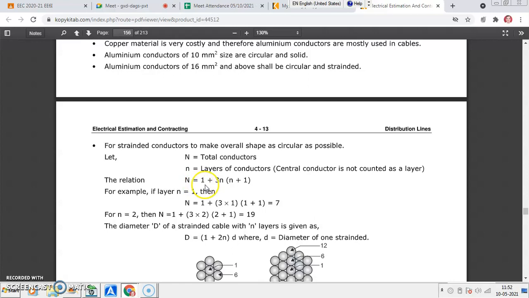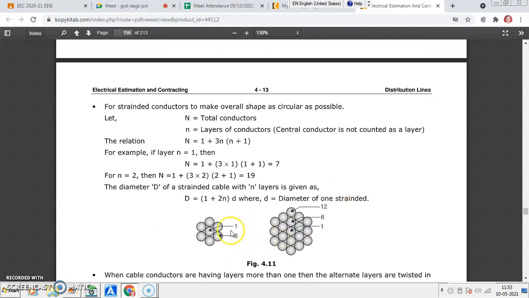Again, the formula for the number of conductors is 1 plus 3n(n plus 1), where n is the number of layers of conductor. Okay, the central conductor you do not consider as a layer. So here you can see one layer, and this is the second layer. Like this you can decide the conductor. Suppose the number of layers is 2, then the number of conductors is 19. So you may have one central conductor, an ACSR conductor, with this strand, and entirely this is one conductor for one phase.